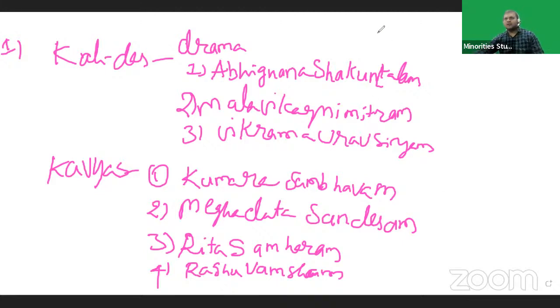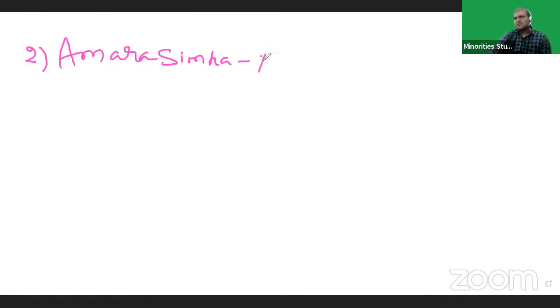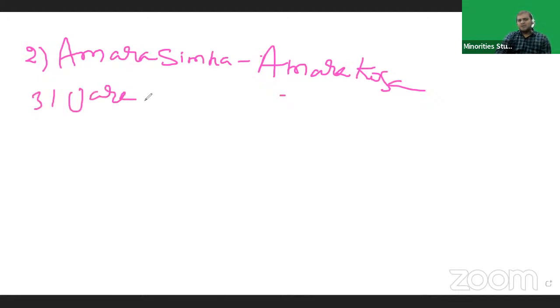The second person was Amara Simha. Amara Simha was the lexicographer and he wrote Amara Kosha. Amara Kosha is a Sanskrit dictionary. Then Vararuchi wrote Prakrita Prakashika.